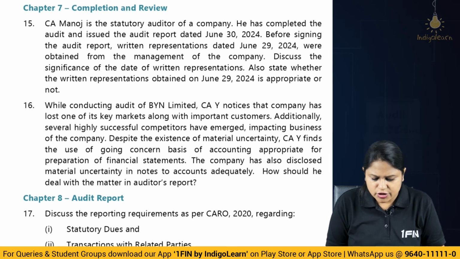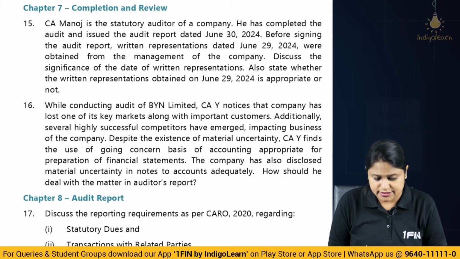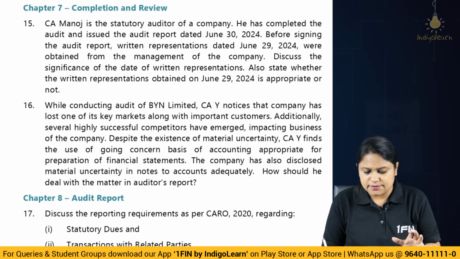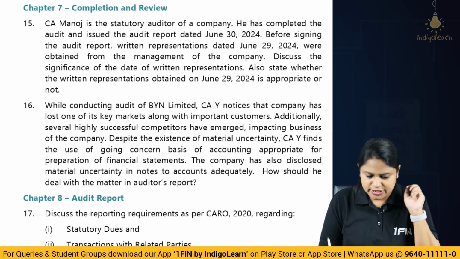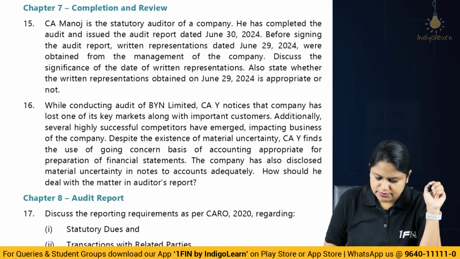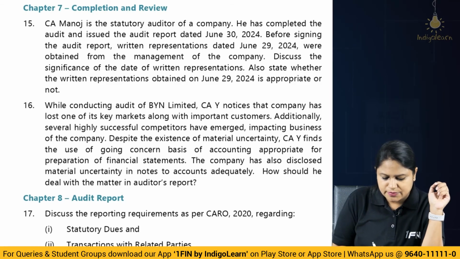Next, while conducting audit of BYN Limited, CAY notices that the company has lost one of its key markets along with important customers. Okay. Additionally, several highly successful competitors have emerged. So they are giving you some kind of indicators that the company is in danger of its solvency. That is basically, the company could cease to be a going concern. There are big threats coming up for the company. Despite the existence of material uncertainty, CAY finds the use of going concern basis of accounting appropriate for the preparation of financials.